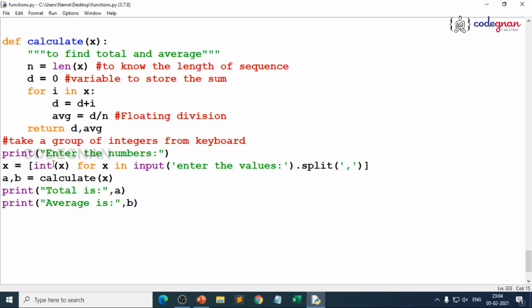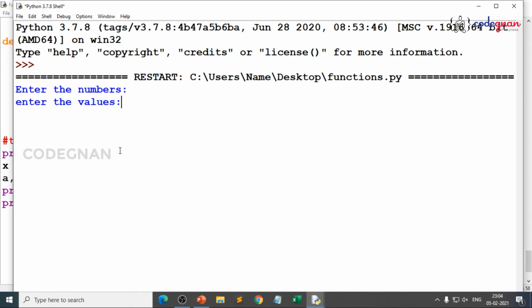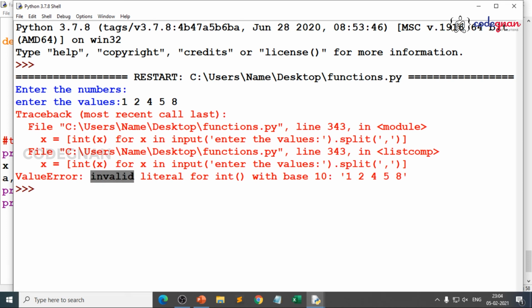But make sure that when you're passing the string, you give how you are trying to separate it. That's where split plays a very key role. And even you can take float values also. You can take multiple input from a user. That's where you use this comprehension technique, and split plays a very key role, because if you don't give commas and go ahead like this, 1 2 4 5 8, clearly it throws an error called ValueError, because we have given split as commas. But how can you give spaces here, right? That is the reason: invalid literal for int with base 10.